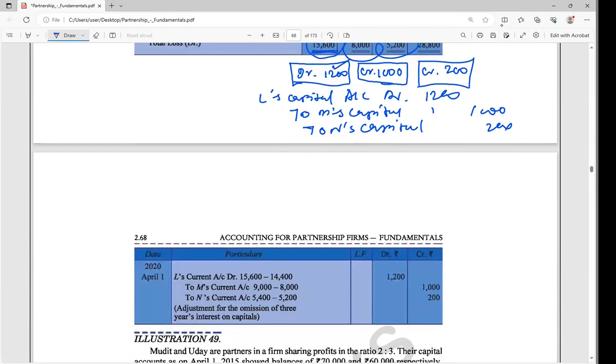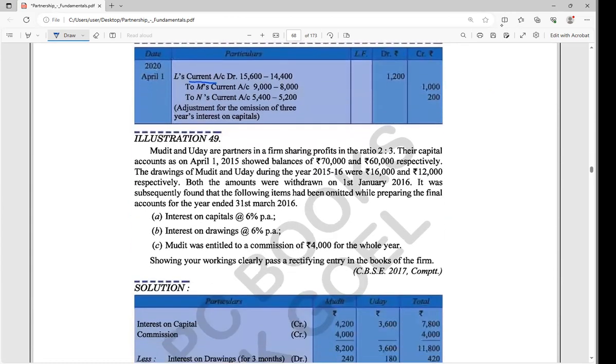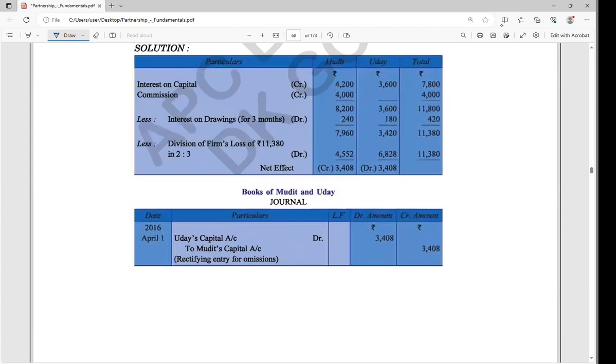The journal entries should be here. Here see that their capital account was fixed, so that's why not capital, I have written current account. So we are making two accounts, right? These are L's current account debit, to N's and M's. Is that fine? Any doubt up to this? No, sir.